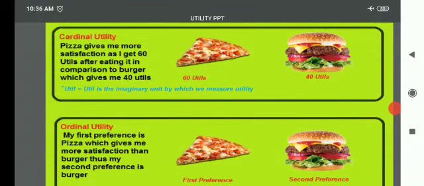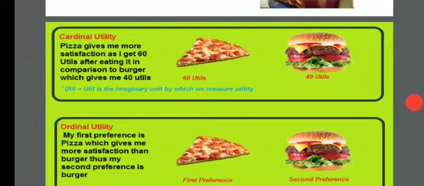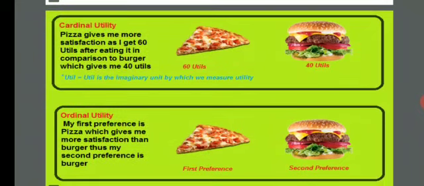Cardinal utility analysis means we are measuring utility in terms of numbers. If we measure utility in terms of numbers, it is called cardinal utility analysis. Ordinal utility analysis means we are measuring utility on the basis of a rank system, or we are giving preference. That is called ordinal utility analysis.